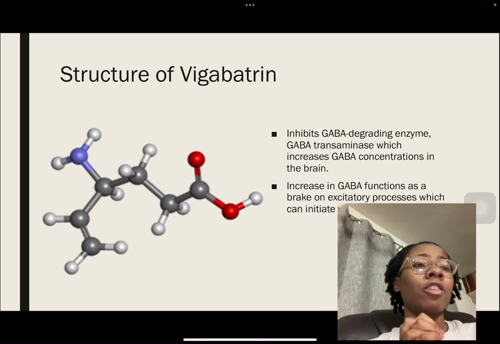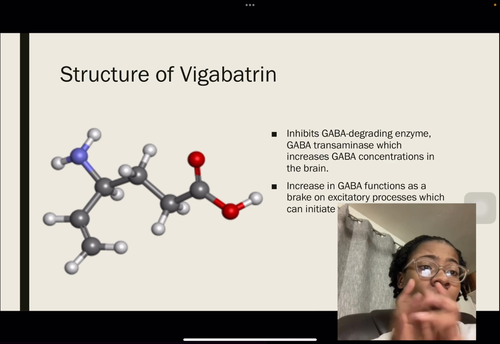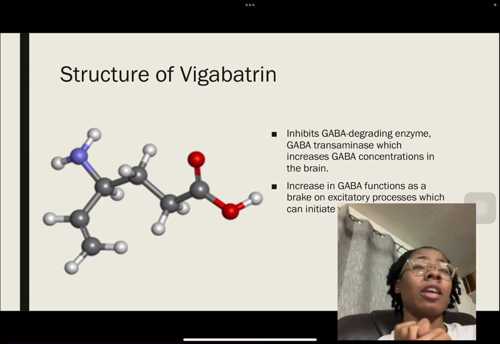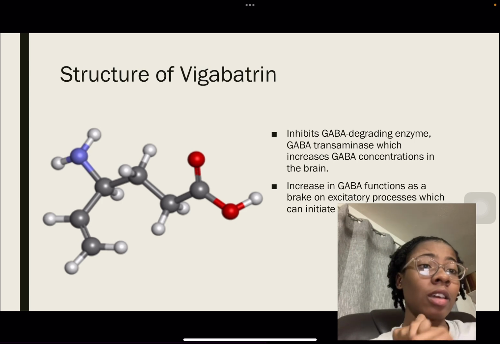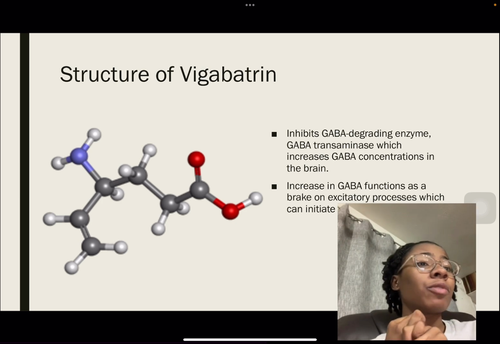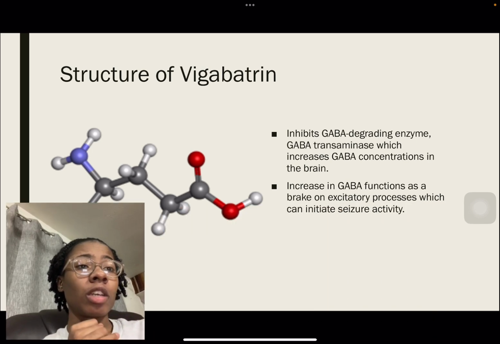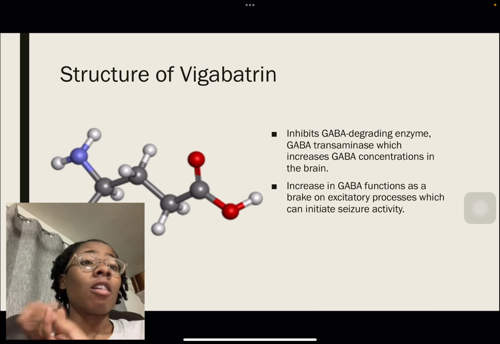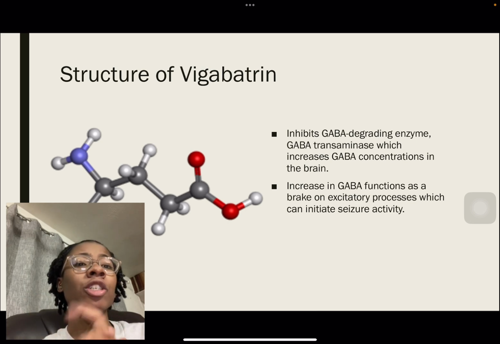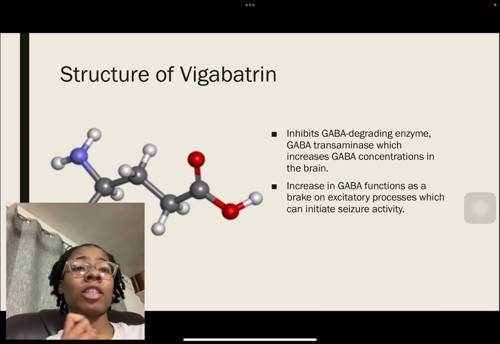Now, just some other details about it. It inhibits the GABA-degrading enzyme, GABA transaminase, which increases GABA concentrations in the brain. GABA functions as a brake, so to speak, on excitatory processes, which can initiate seizure activity. So that's what it basically does.